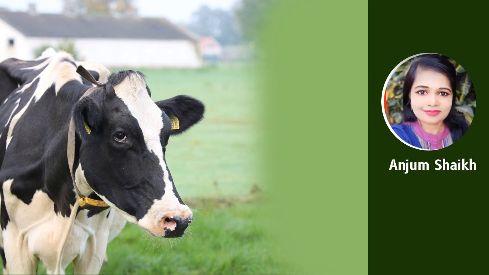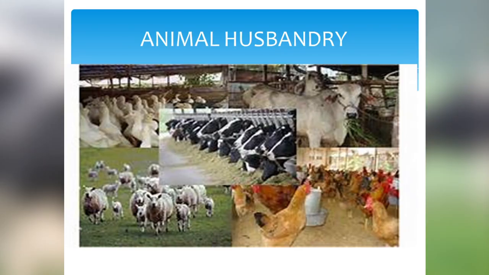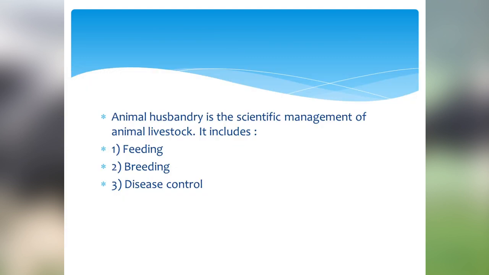Students, you know that animal husbandry is the scientific management of livestock. In 8th standard, you have studied about animal husbandry and the various aspects included in it. It is the scientific management of animal livestock. It includes feeding, that means giving food to the animals, the scientific way of giving food to the animals. Then breeding means to develop new varieties of animals so the farmers will have maximum benefit. And the third aspect of animal husbandry is disease control.